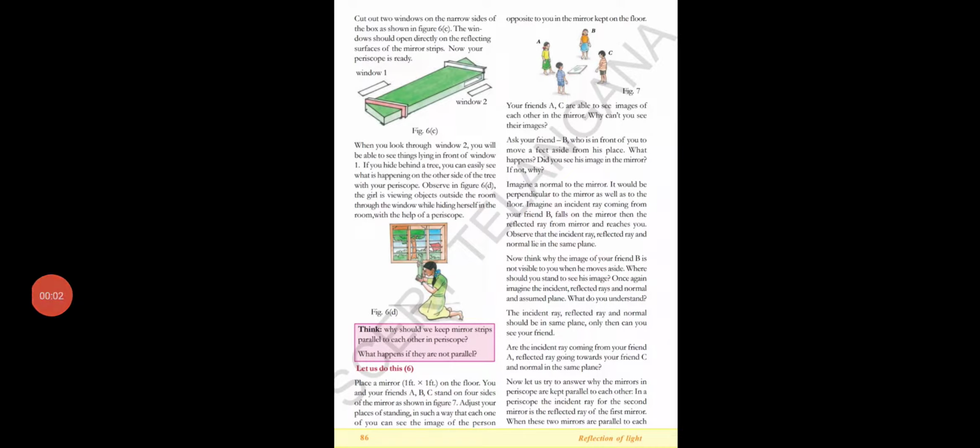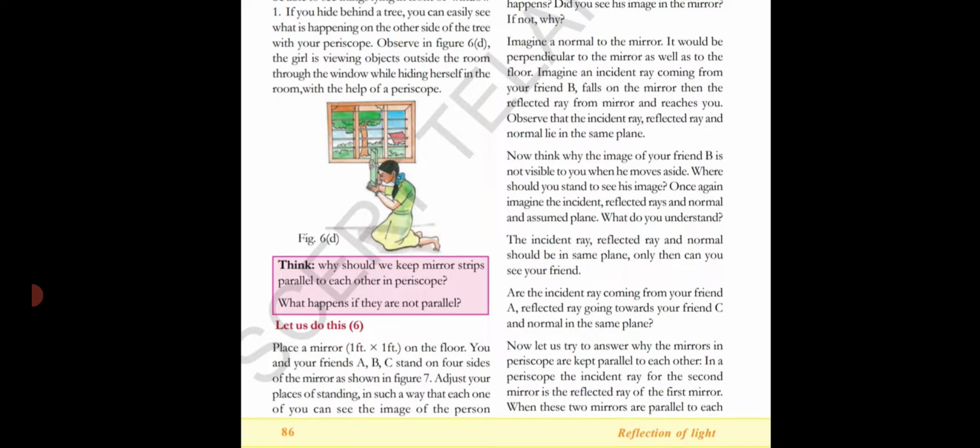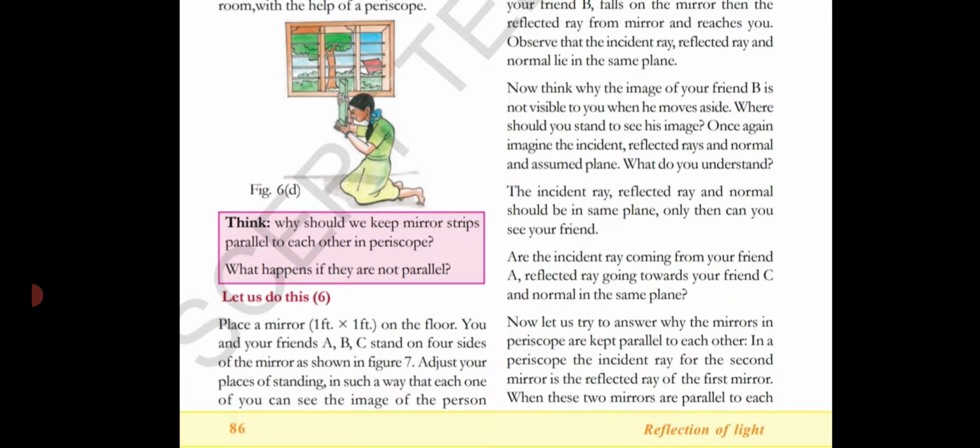Hello children, let's continue our lesson, reflection of light. Today we go with our activity 6. Place a mirror, 1 feet height, 1 feet length, 1 feet breadth, on the floor. You and your friends A, B, C stand on 4 sides of the mirror as shown in figure 7.